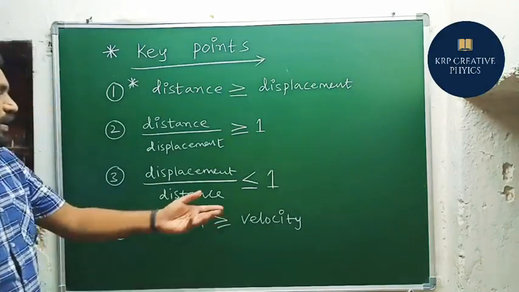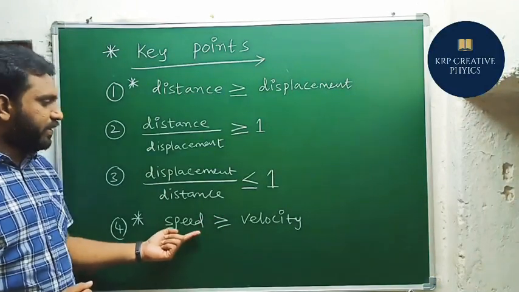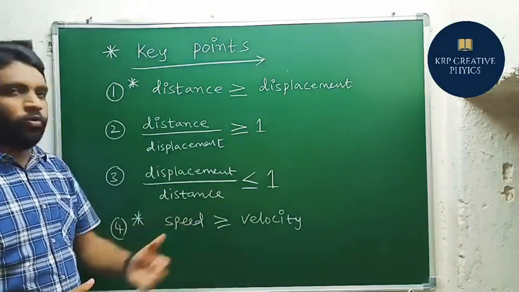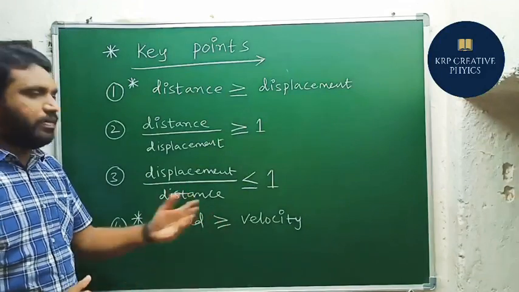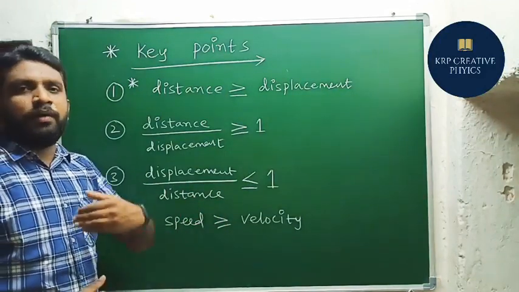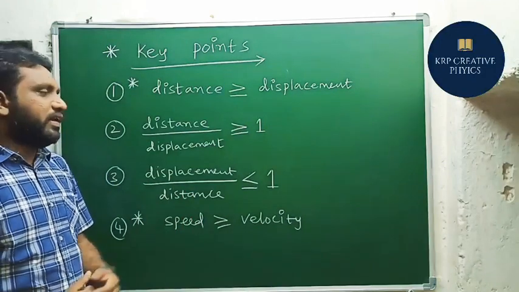If we consider speed and velocity, speed is always greater than or equal to velocity. So that means speed will be more, or else it will be equal. When speed and velocity become equal, the object has to move in a straight line path.